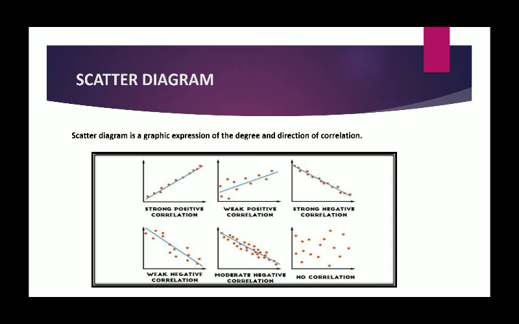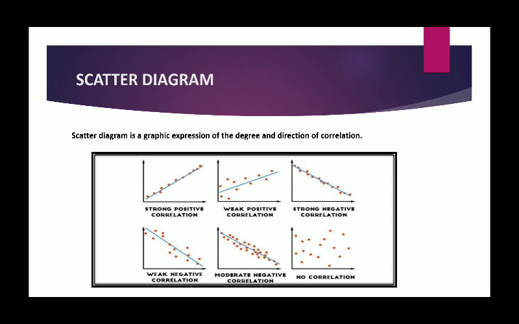Number 2 is easily understandable. Yes, it can be easily understood and hence can be easily interpreted. We can have a rough and quick idea of correlation between the two variables merely by a glance at this diagram. And the third one is it is unaffected by extreme items. It is not affected by the size of the extreme values. Such points stand isolated in the diagram.